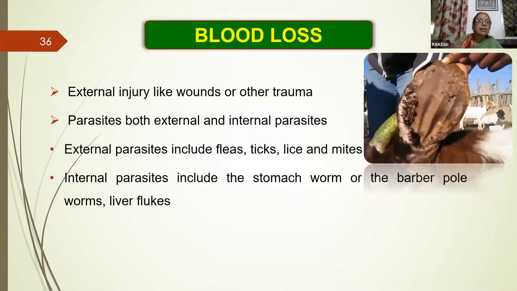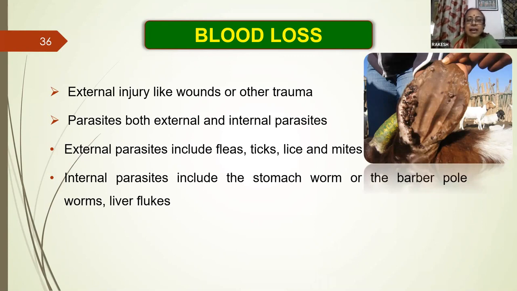Then blood loss, as I told you, can be due to external injury, wounds or any other accidental trauma. Then parasites, which include both external and internal parasites. In sheep and goats, Haemonchus is a major parasite, a very heavy bloodsucker that causes ulcers and leads to anemia. External parasites like ticks, fleas and biting flies are a nuisance and cause anemia in sheep and goats.